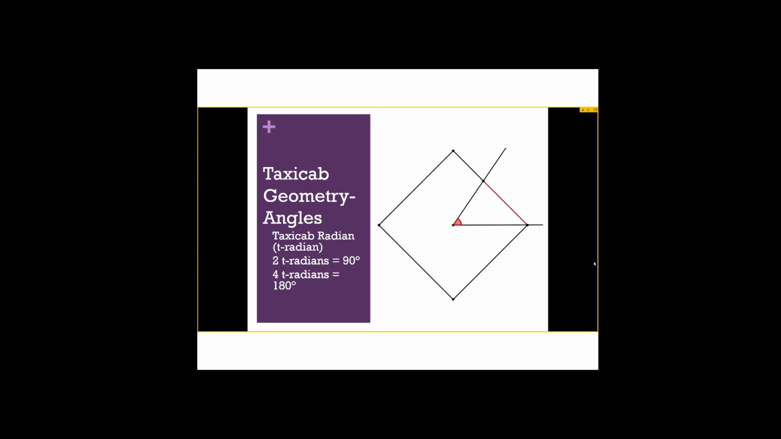Angles are also going to be measured differently, and they're going to take on the unit of a taxicab radian, or a T radian for short. There are direct conversions and some indirect conversions. The direct conversions included 2 T radians being equivalent to 90 degrees and 4 T radians being equivalent to 180 degrees. However, acute angles like 1 T radian do not have direct conversions, so you cannot say 1 T radian equals 45 degrees. Instead, there's a very long, complex formula that we can use, but it's really long.